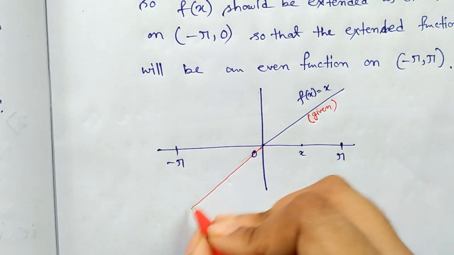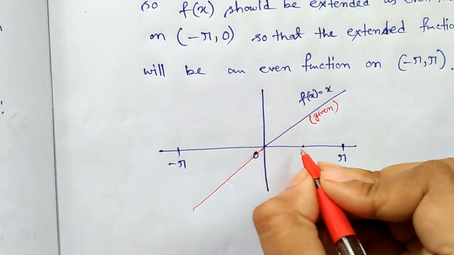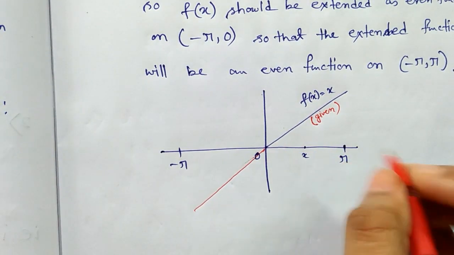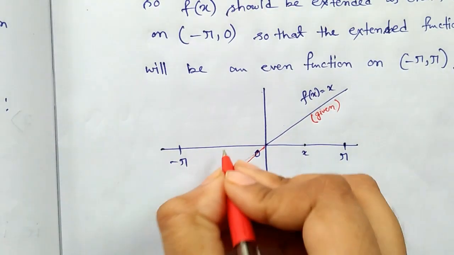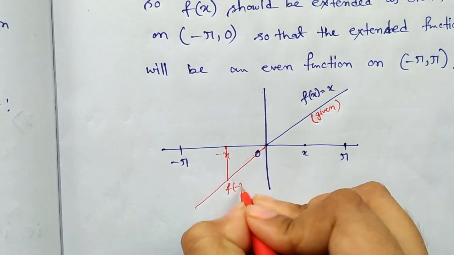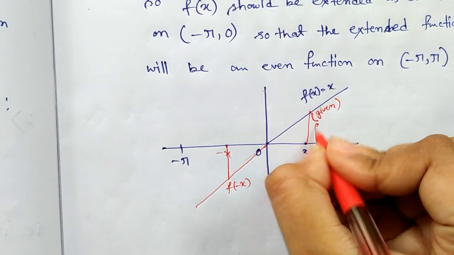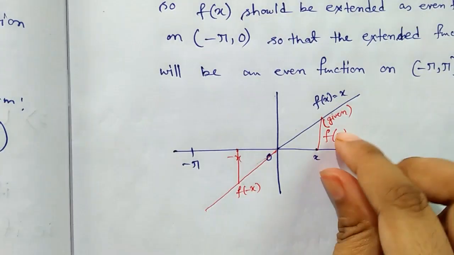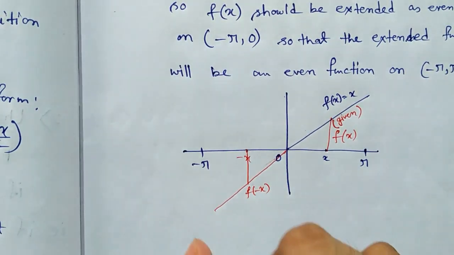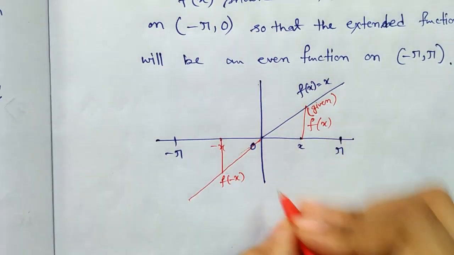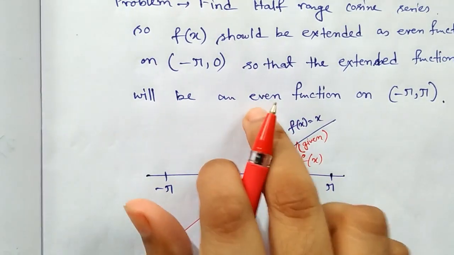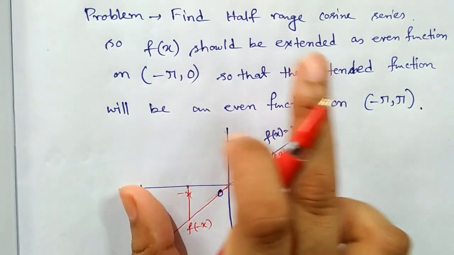Is this extension even or odd? If this is x, then this is minus x, so this is f(-x) and this is f(x). Both values are the same in magnitude but opposite in sign. So this is an odd extension, but we need an even extension here.